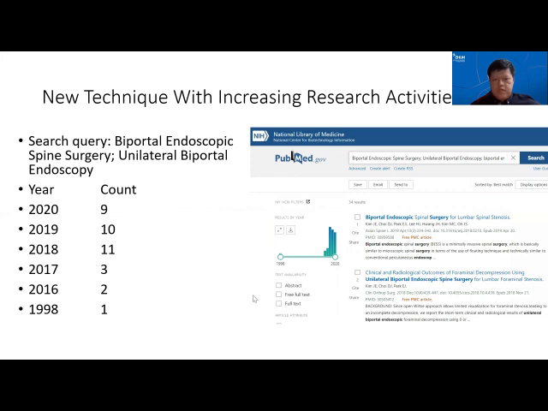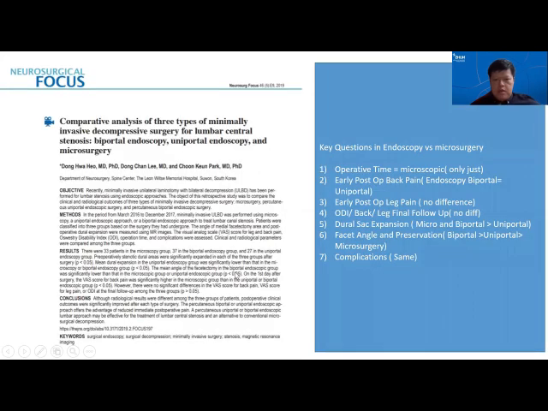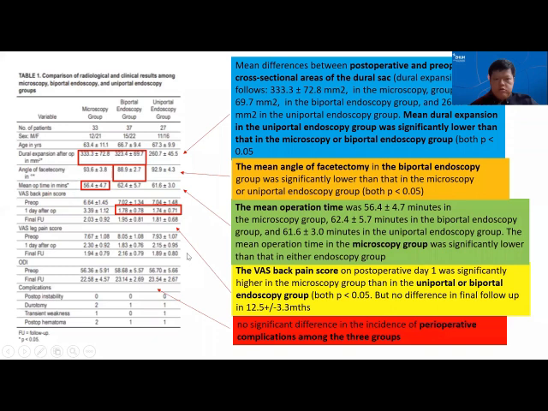Recently there are more academic activities and literature research on UBE, as you can see over the past few years. A few leading articles show that it is a good alternative to uniportal as well as minimally invasive tubular surgery. It shows a variable mean operative time, preservation of facet joint with good early post-operative pain relief, and no long-term differences between the three types of surgery. More importantly, you can preserve the facet angle.